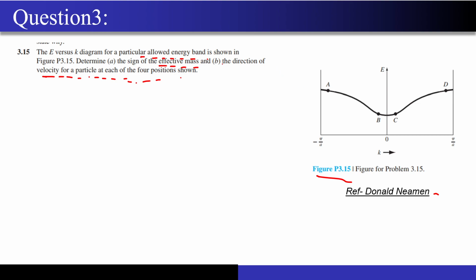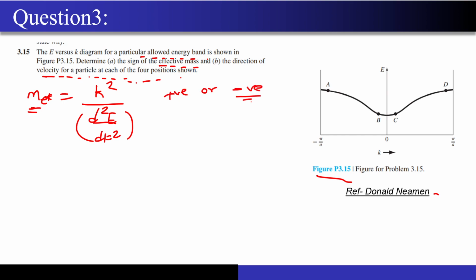Let me first try to explain the sign of the effective mass. You must have studied that m star is equal to h square upon d square E by dk square, correct? Now what they are asking is whether the m star value will be positive or negative.